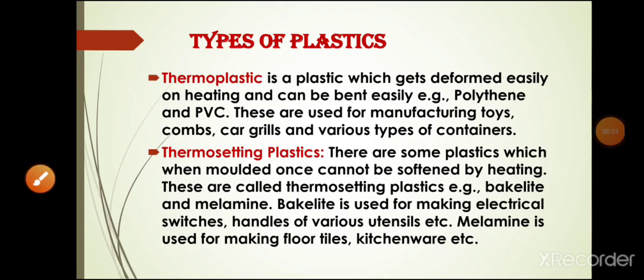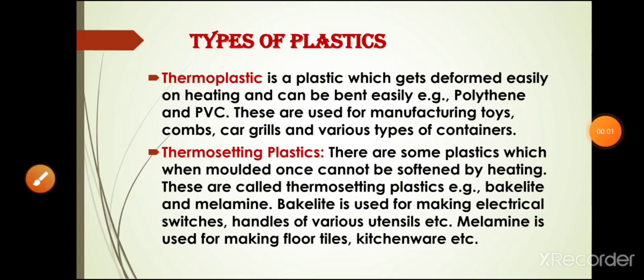First type is thermoplastic. Thermoplastic is a plastic which can be molded and can be reused by giving it a desired new shape. For example, PVC, nylon, polythene, these are some common thermoplastic examples. And students, you know, thermoplastics are good for making pipes also. Then thermosetting plastics are those plastic substances which once molded cannot be remolded by heating. For example, bakelite, then formaldehyde, these are the thermosetting plastics.